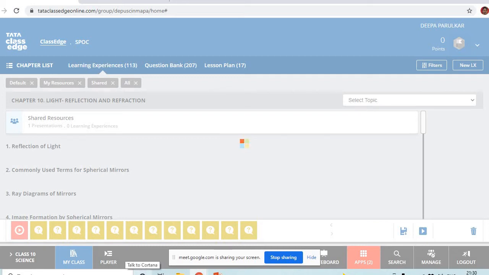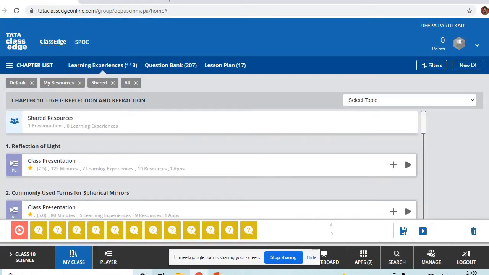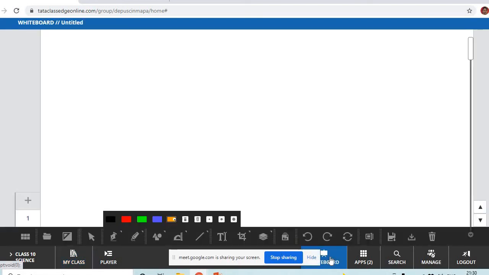So one way of bending light, or one way to change the direction of light, is reflection. Suppose light is traveling towards the right side. After getting reflected from a surface like a mirror, its direction changes and it moves towards the left. So there is a complete change in the direction of light. Yes or no? Yes, ma'am.